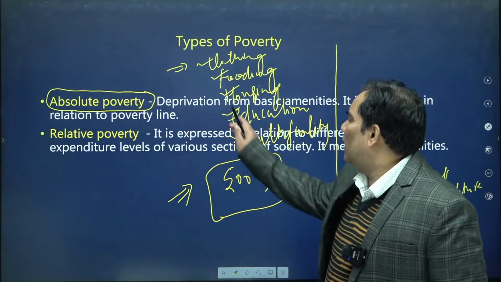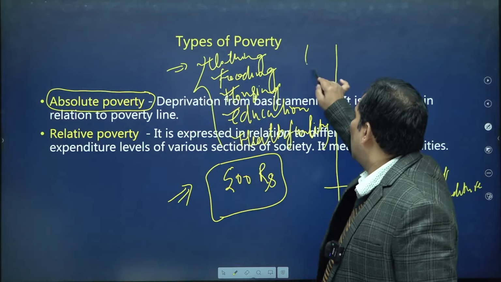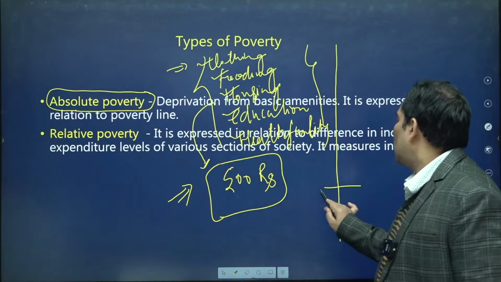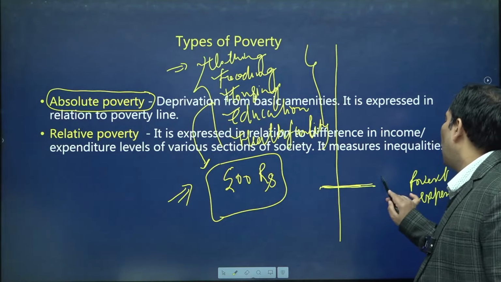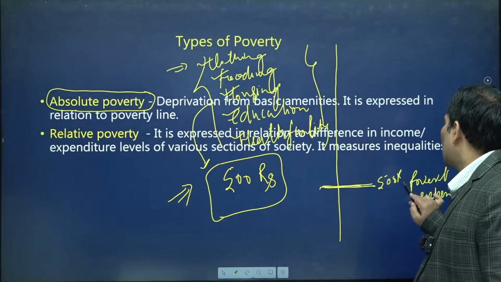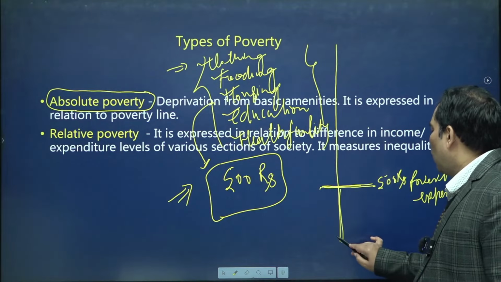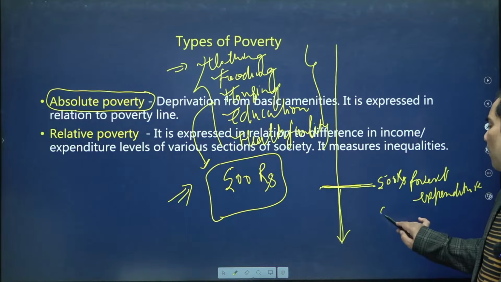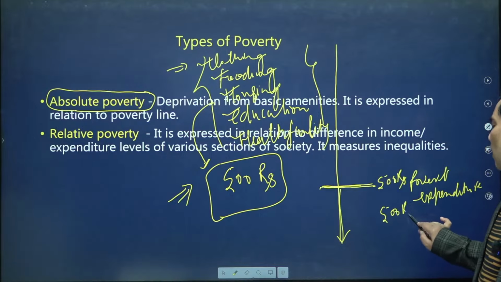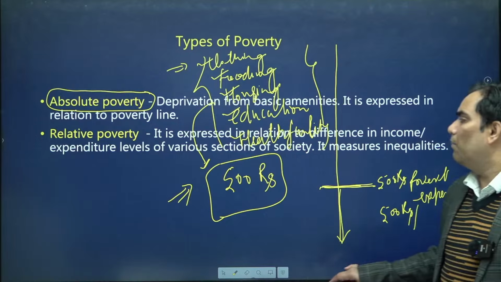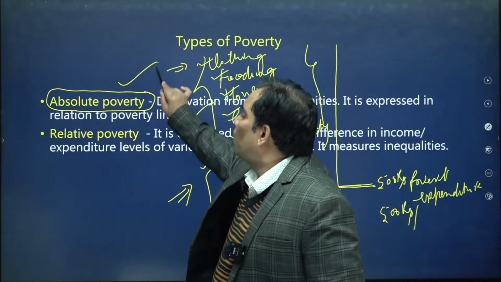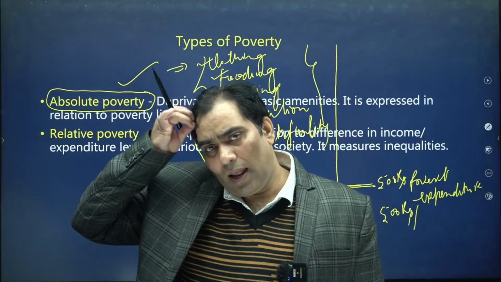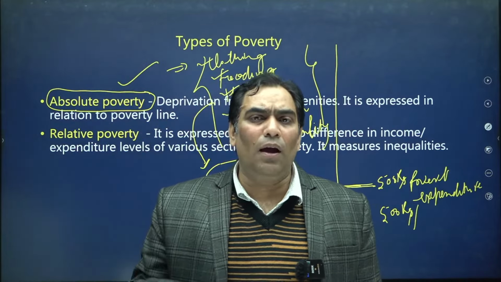And to meet all these needs, suppose that an expenditure of 500 rupees is needed. So this poverty line will be at 500 rupees. Whosoever is not able to spend 500 rupees on a monthly basis will be considered absolute poor, and their situation will be absolute poverty.